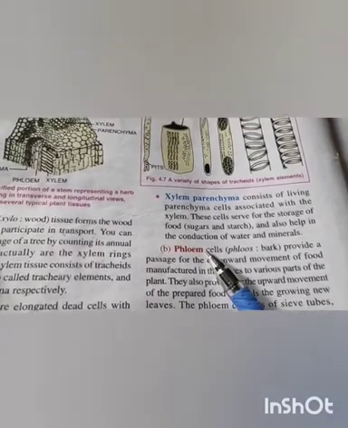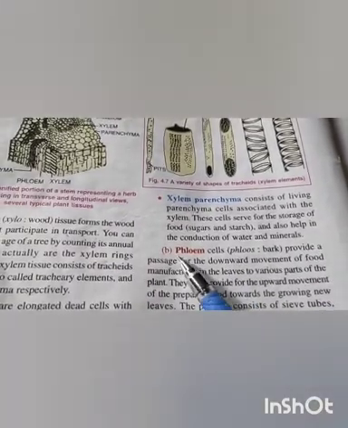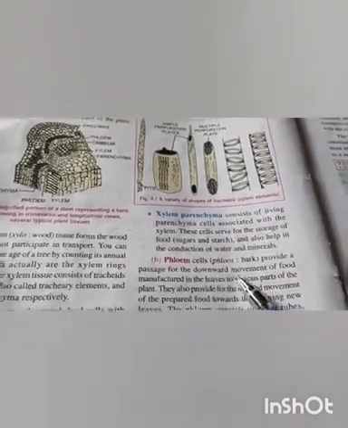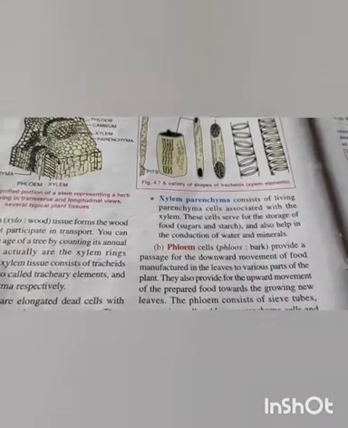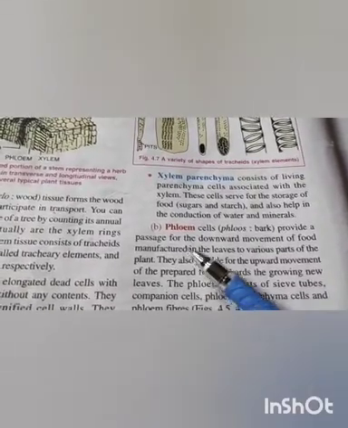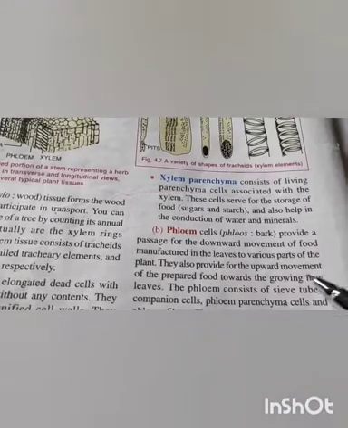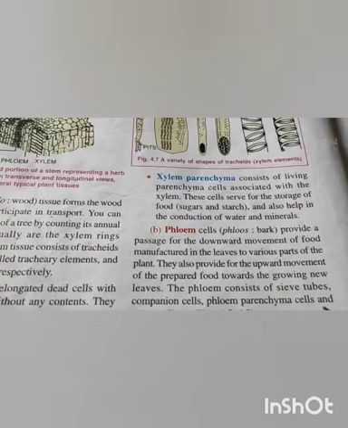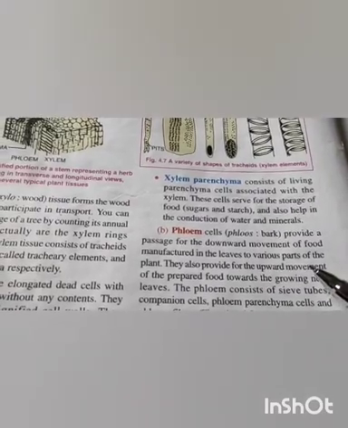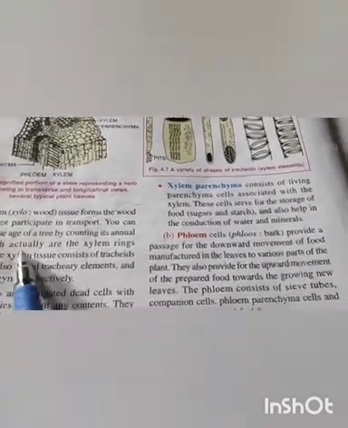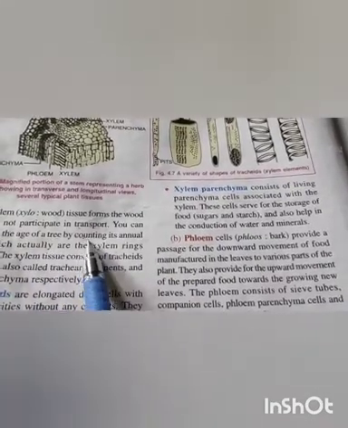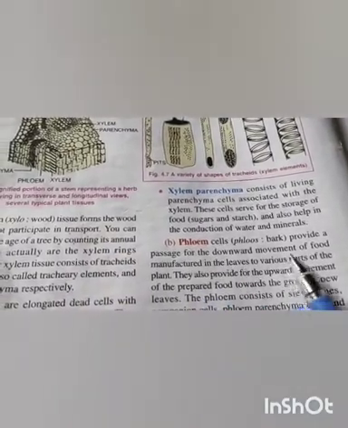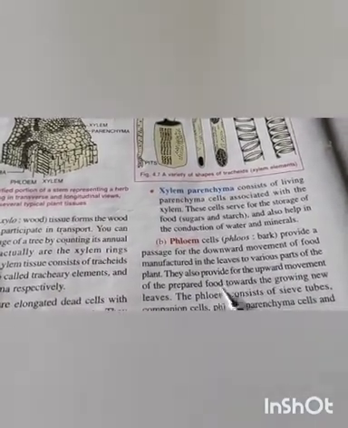Phloem. Phloem, present below the bark, provides a passage for the downward movement of food. Food is manufactured in the leaves and then transported to various parts of the plant. They also provide upward movement. Point to be noted: xylem provides only upward movement of water and minerals, while phloem provides upward and downward movement of prepared food.